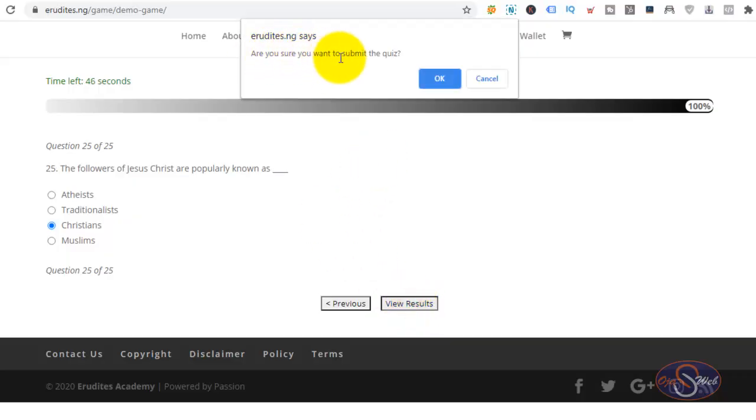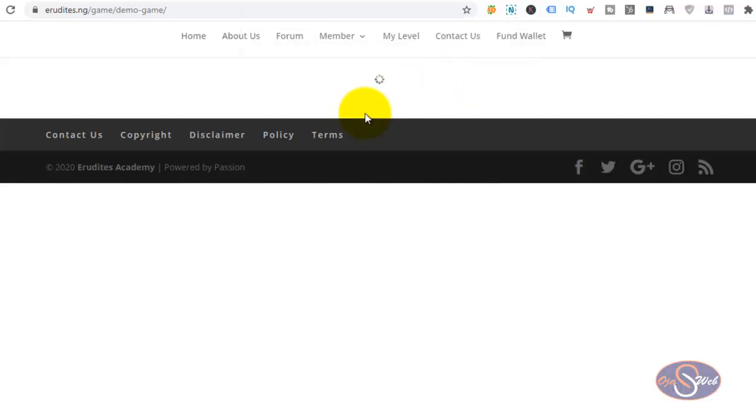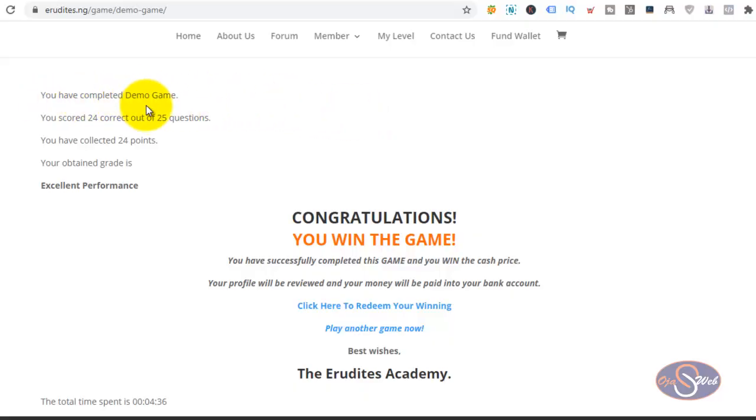So this pop-up comes up to notify you if you truly want to submit the quiz or not. So I want to go ahead and click on OK. Now after clicking on OK, I will allow the page to load and you will see the next thing. The result is out. You have completed demo game. You scored 24 correct out of 25 questions. You have collected 24 points. Your obtained grade is excellent performance. Congratulations, you win the game. This is how it works.